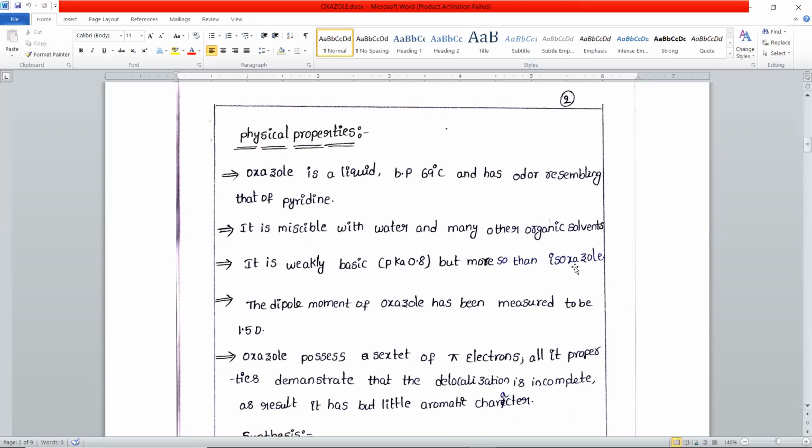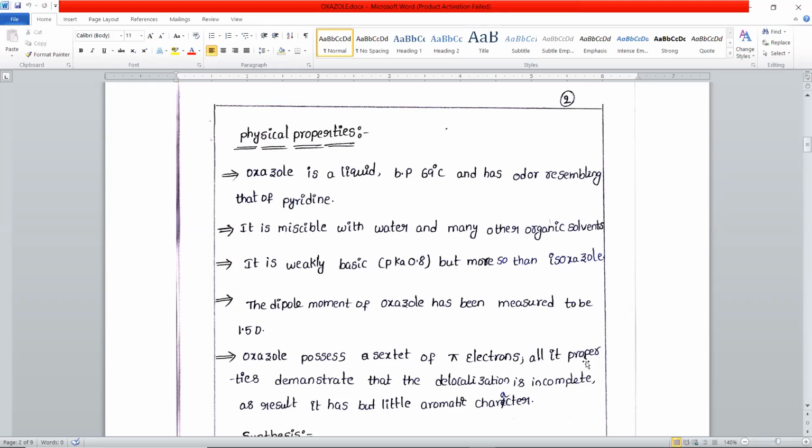Normally in oxazole, the nitrogen atom is in the third position. When this nitrogen atom happens to be in the second position, the resulting compound is known as isoxazole, which is less basic compared with oxazole. The dipole moment of oxazole is measured to be 1.5 Debye units. Oxazole possesses a sextet of 6 electrons. Therefore, it behaves as an aromatic compound.